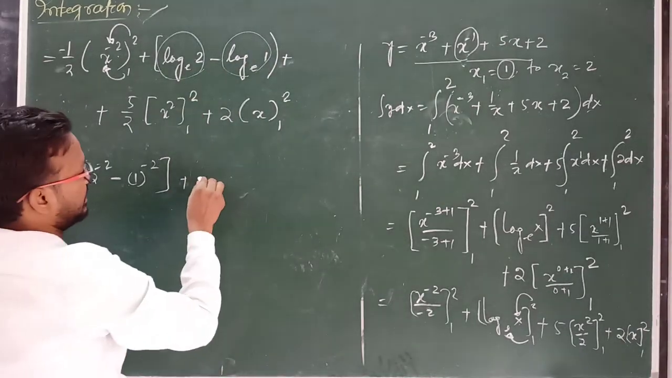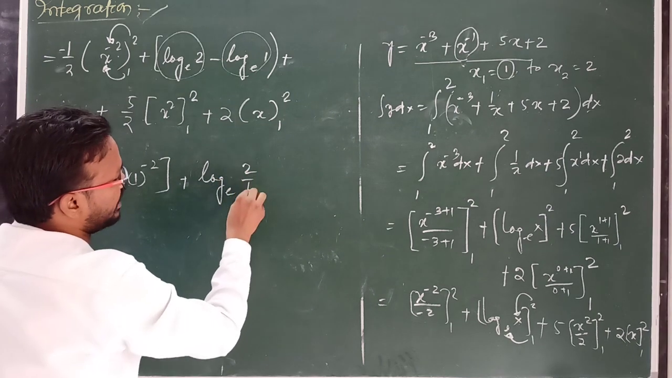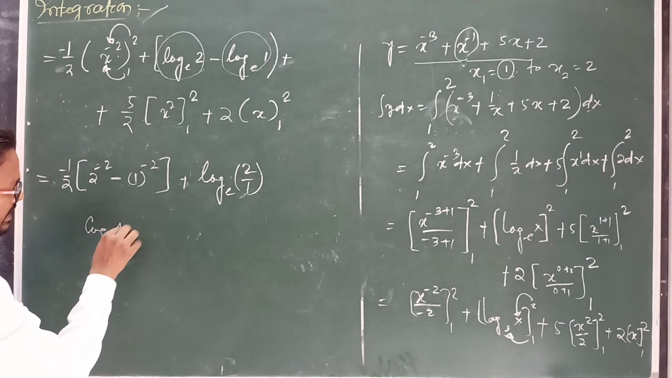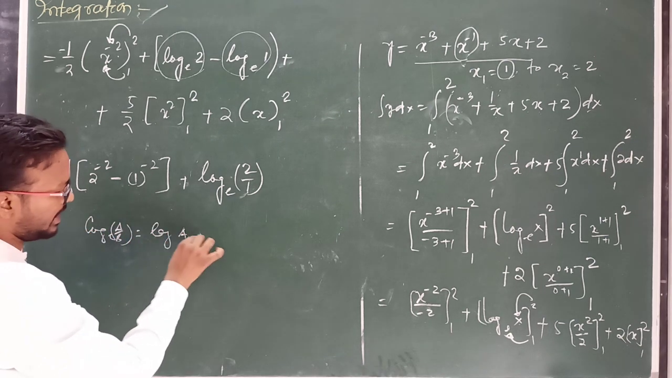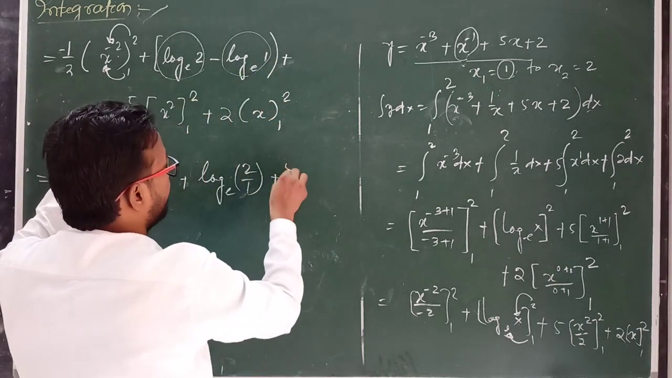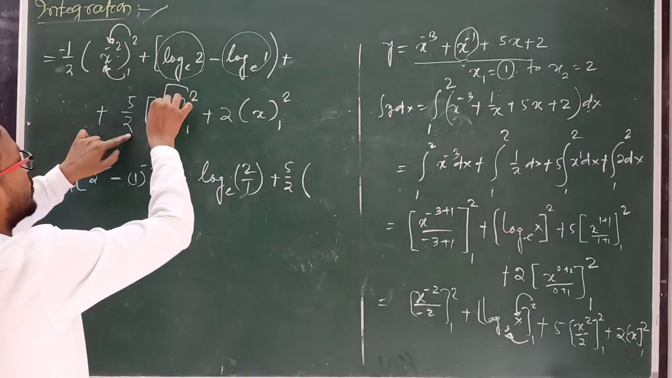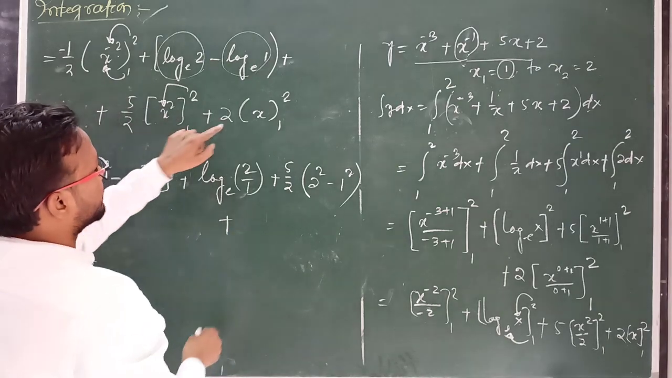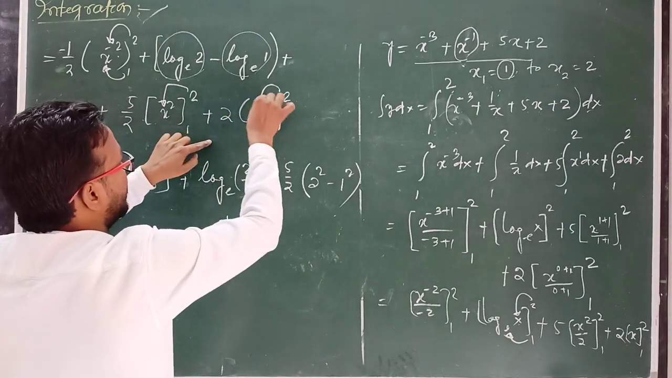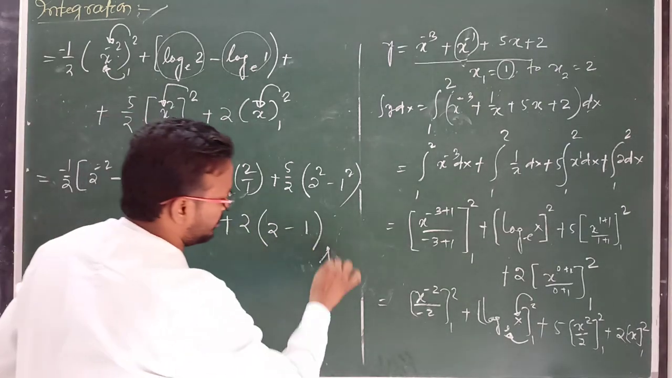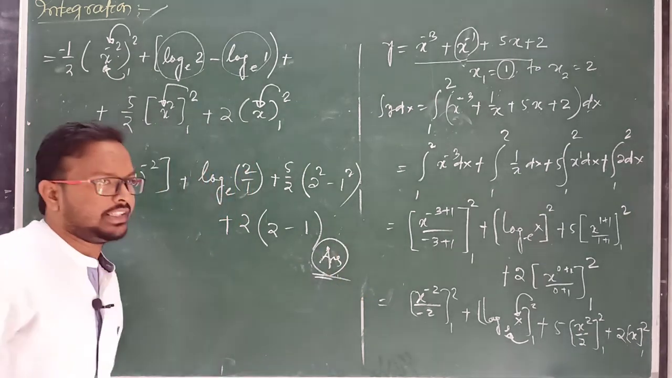Or you can write this relation in this way, that is log e 2 by 1. This is the division method, means log a by b base e is equal to log a minus log b base e. This is the formula. Clear? So you can write this formula. Then 5 by 2 into, first we have to use the upper limit in place of x, this 2 to the power 2, then lower limit minus 1 square, then plus 2 into, first use the upper limit here 2 and lower limit minus 1. Now you can solve this relation and you will get your answer. Clear?